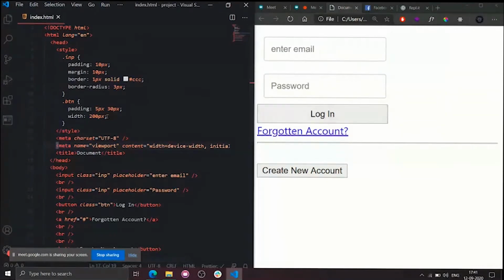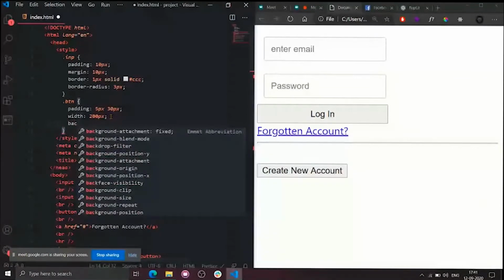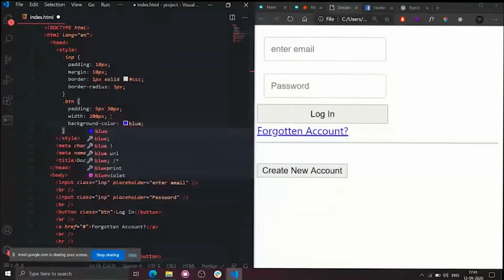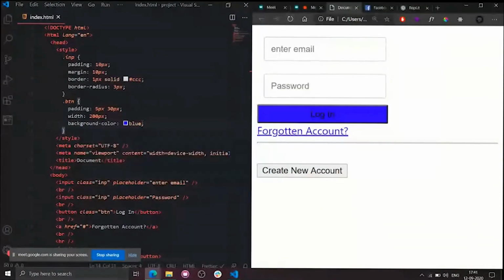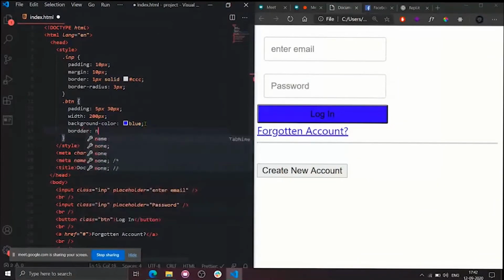Okay, so now what is the background color that you need to apply? Background color equals to blue. Okay, nice. I will remove this border. Border equal to none.